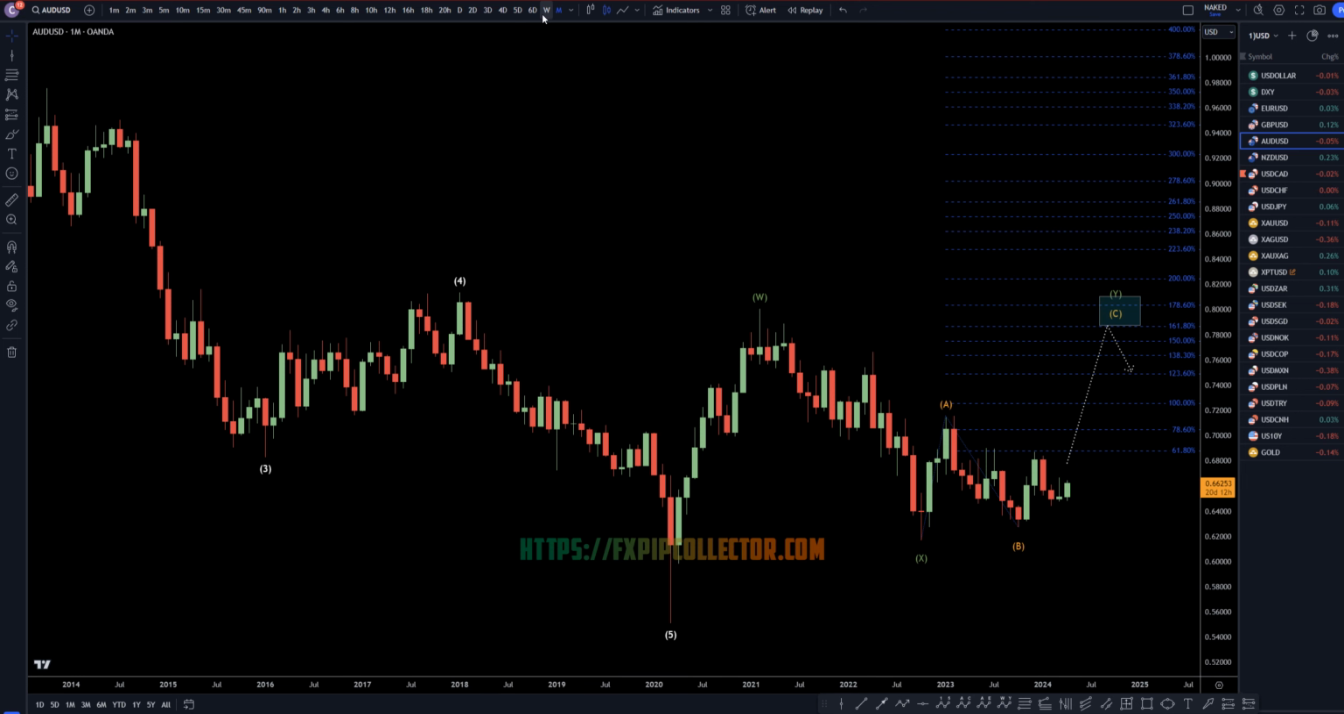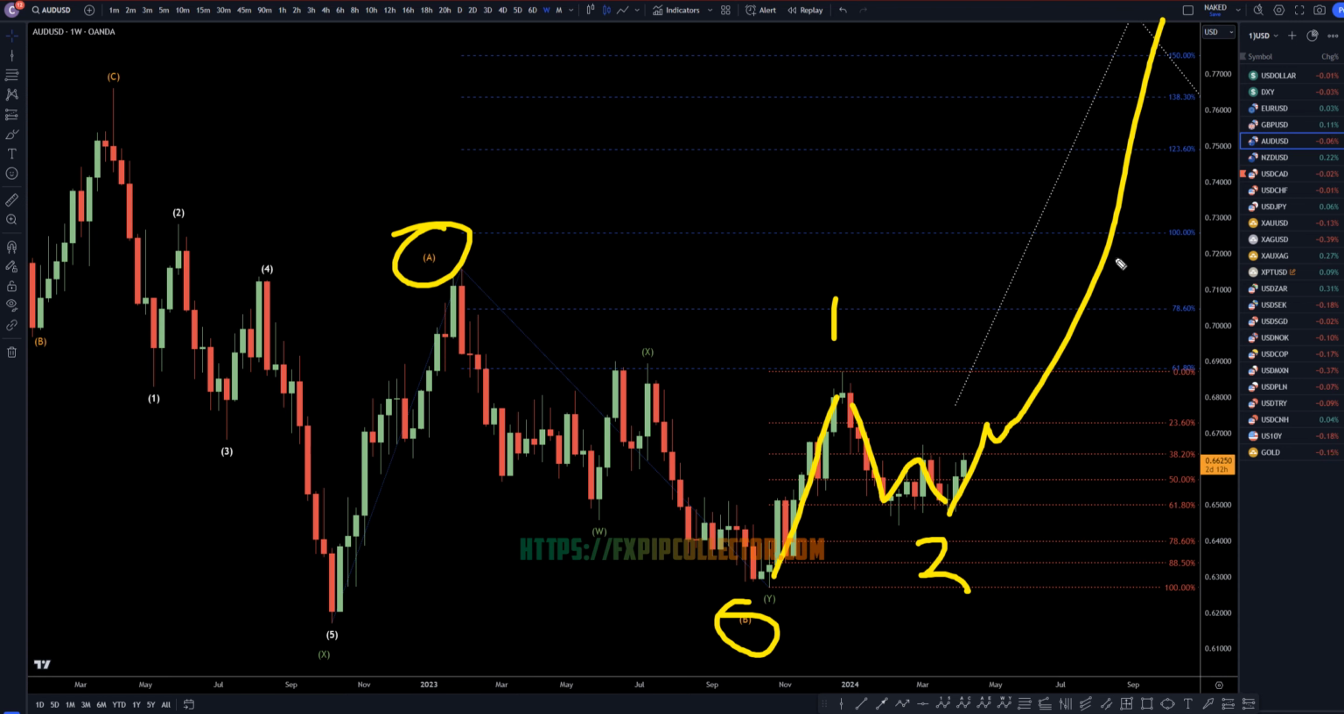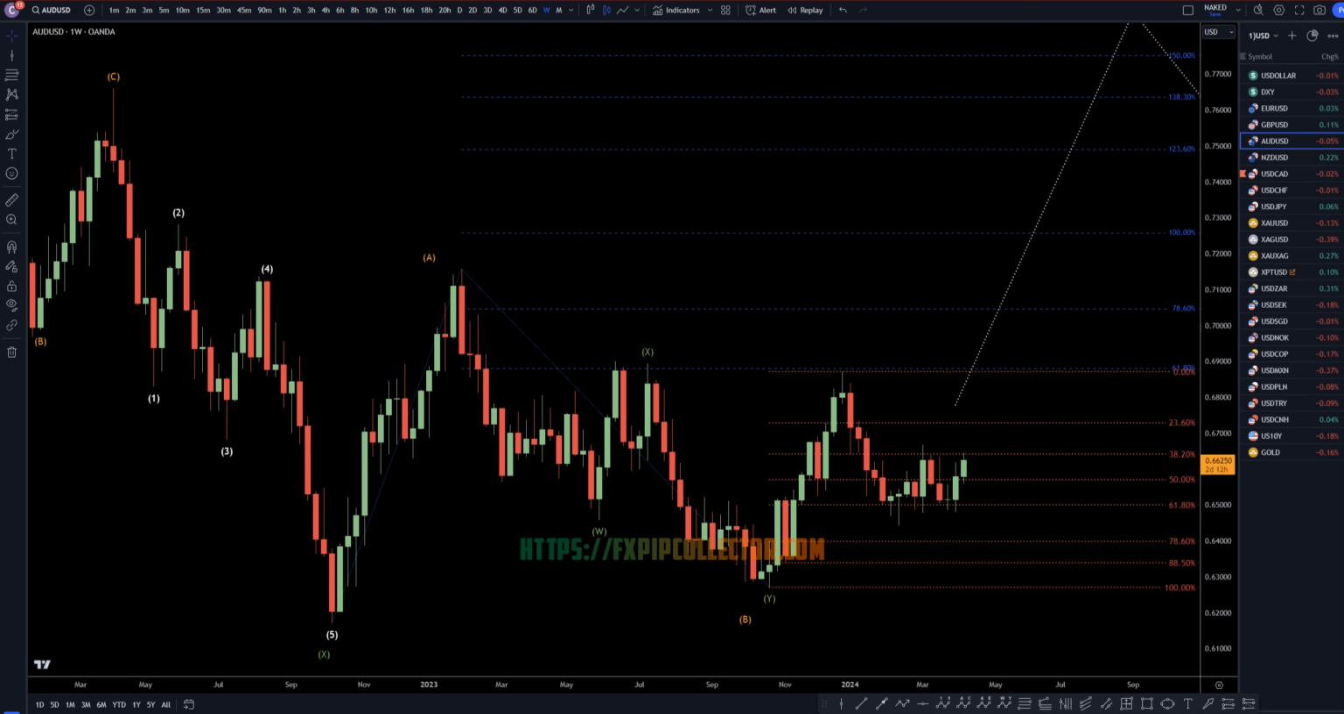So taking it down to the weekly time frame, I believe that this first of all is an A of Y and this is a B of Y. I think this right here is a 1 of the wave C of Y. This most likely is a 2 of the C of Y, and I still think this is likely to go up and eventually make that 3, 4, and 5 of the wave C of Y.